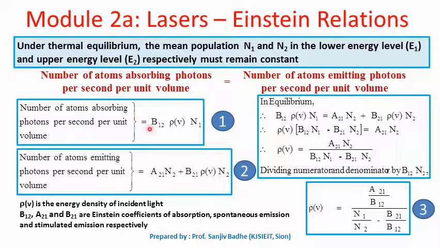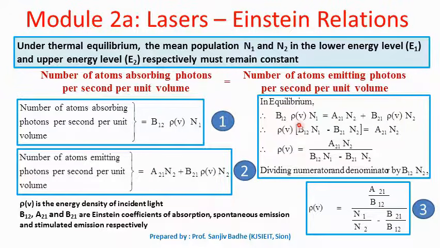Now at equilibrium, the number of atoms going up must be equal to the number of atoms coming down. So we can write the equilibrium condition as B12 rho V N1, the right hand side of equation 1, equal to A21 N2 plus B21 rho V N2, the right hand side of equation 2.